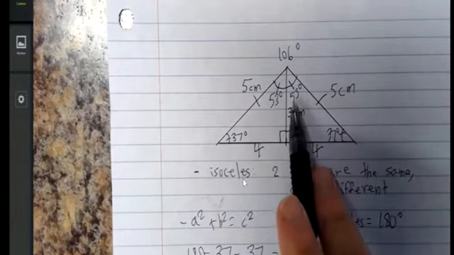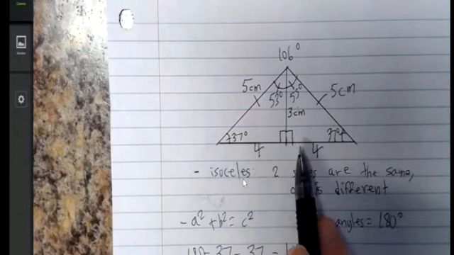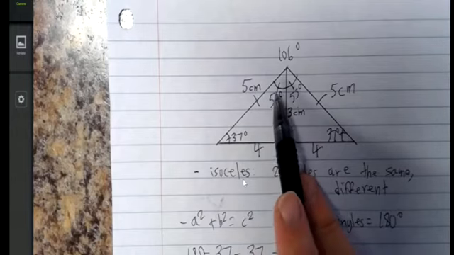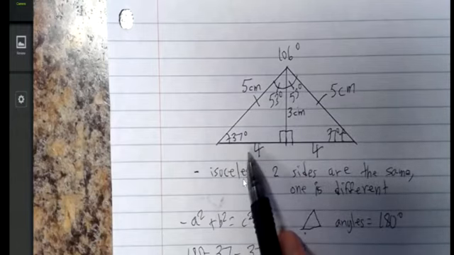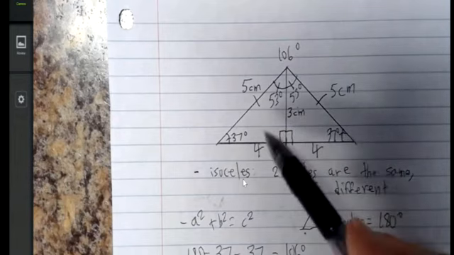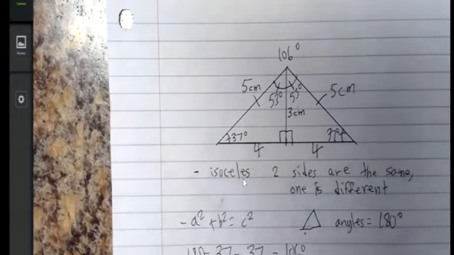Isosceles is this one here. Two sides the same, one different. Equilateral, they're all the same. A right triangle usually has all the sides different, in fact always, but one of the angles is a right angle. Scalene is simply all the sides are different and there is no right angle.